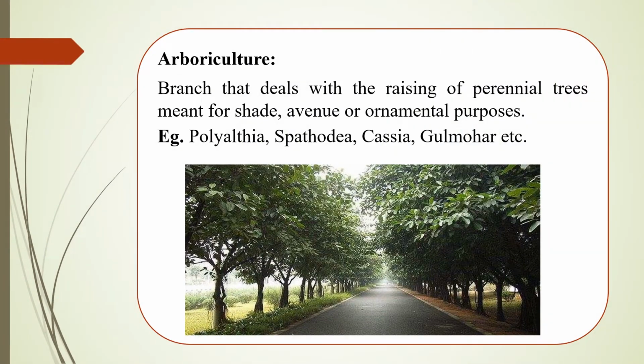Next, coming to arboriculture. This branch deals with the raising of perennial trees meant for shade, avenue or ornamental purposes. These are generally seen on roadsides. Arboriculture may sometimes be referred to as roadside planting or avenue planting. The main founder of this arboriculture is Ashoka. Examples of these plants include Polyalthia, Spathodea, Cassia, Gulmohar, etc.